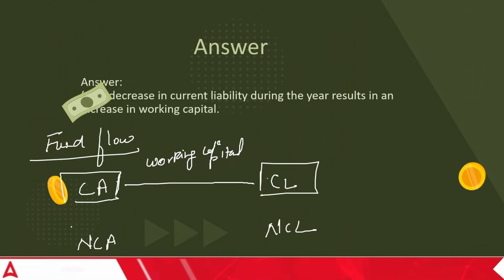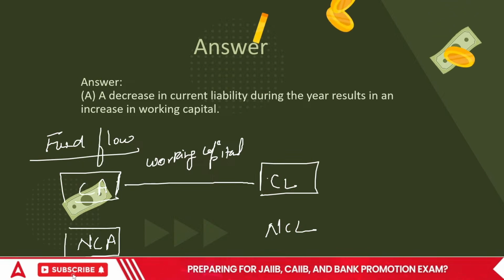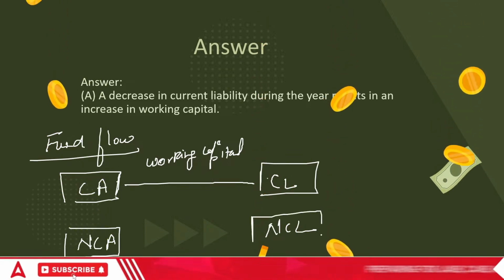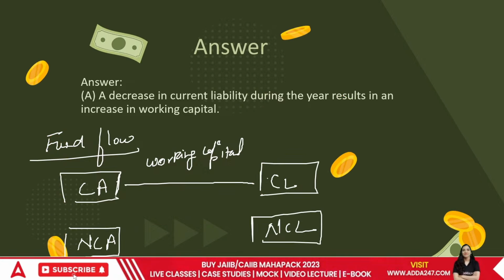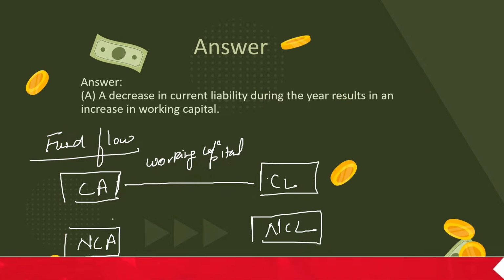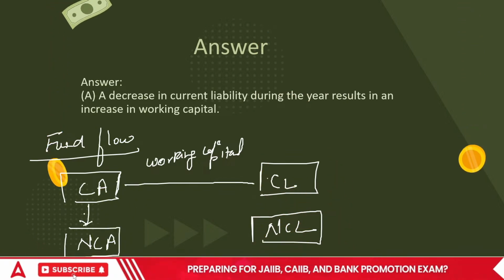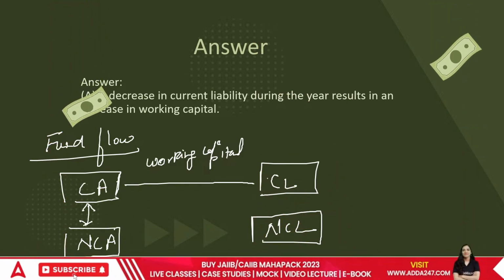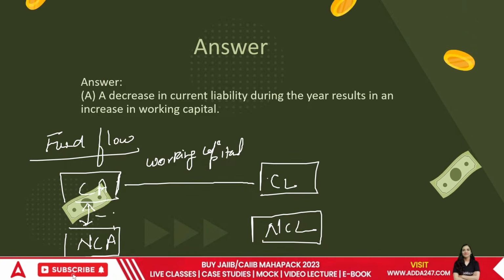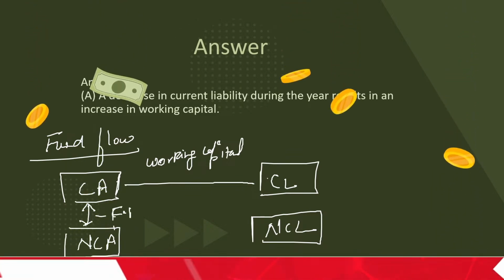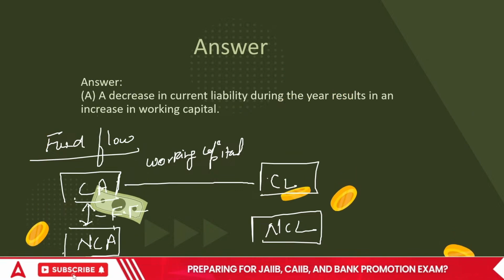Once we know about working capital, the assets which are used for more than one year are called non-current assets. When I purchase an asset and pay in cash, this is fund flow. One thing is current and one thing is non-current.